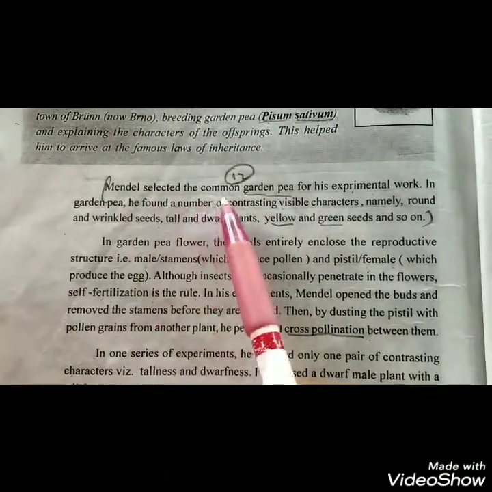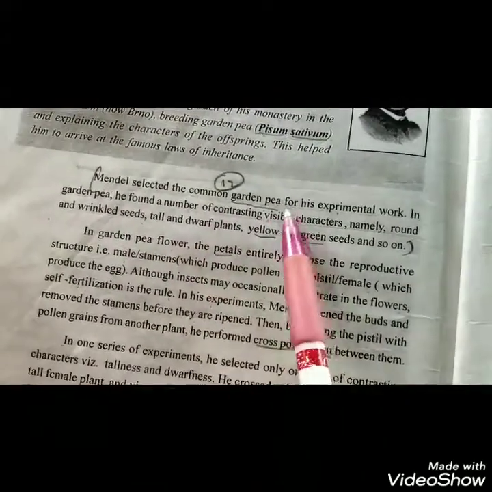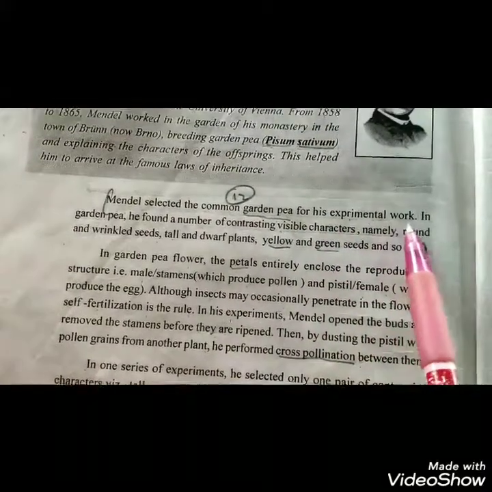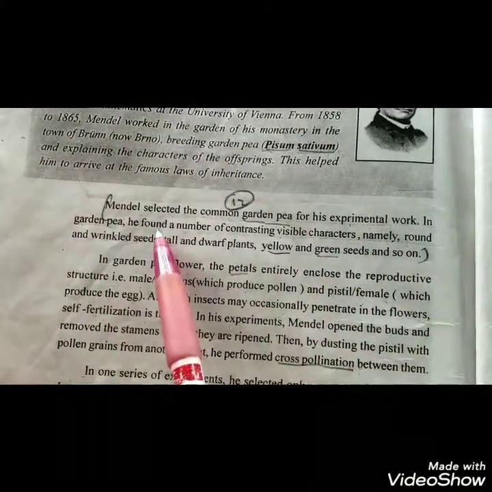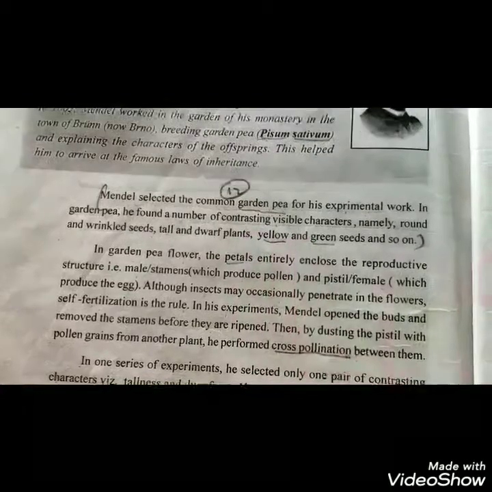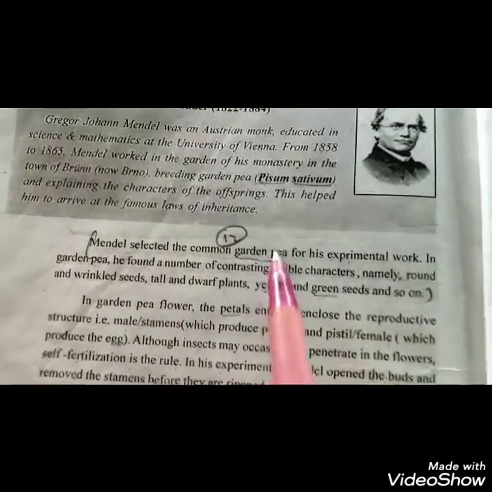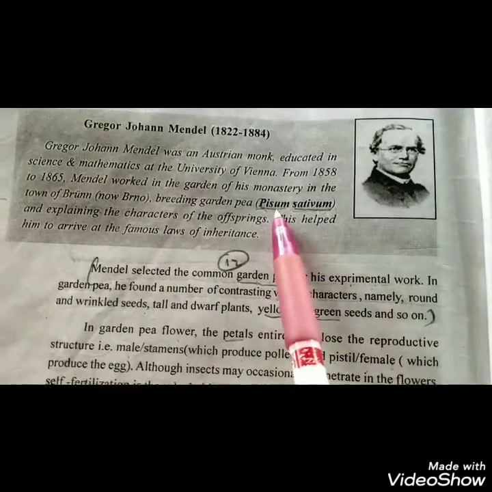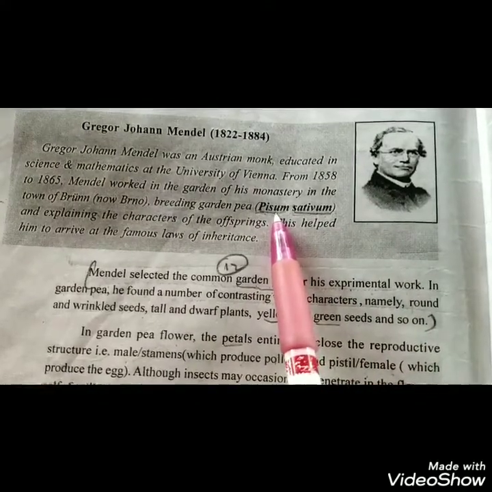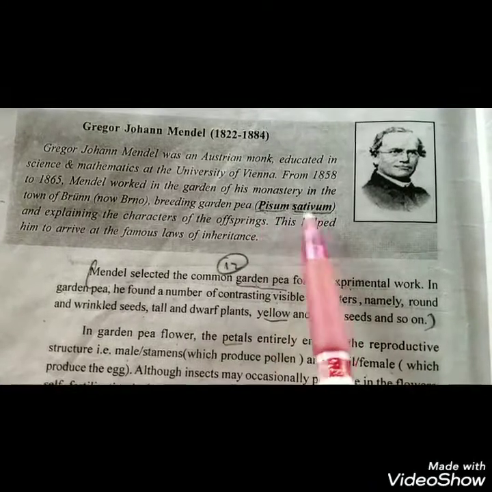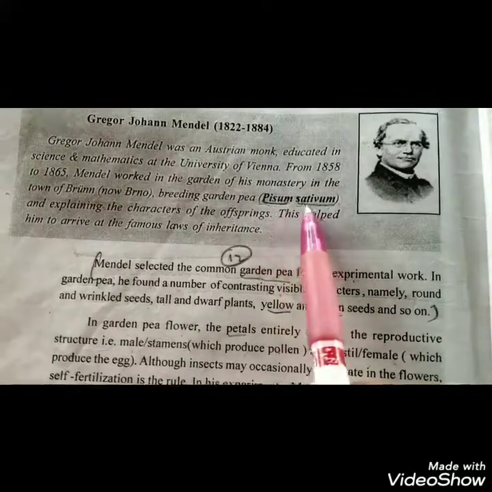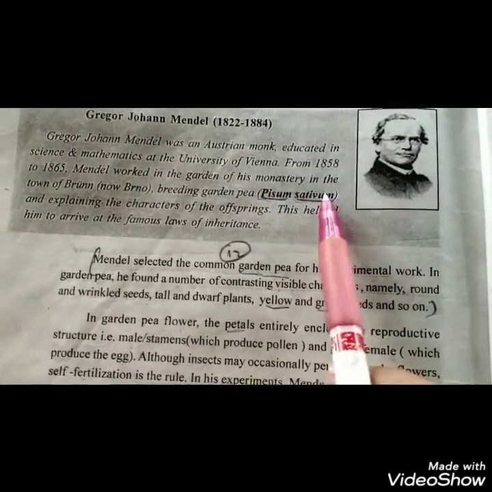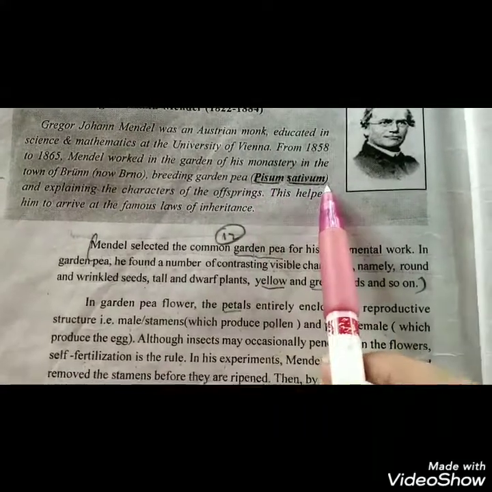Mendel selected the common garden pea for his experimental work. In the garden pea, he found a number of contrasting visible characters. For his experiment, Mendel selected the garden pea. Garden pea, scientific name is Pisum sativum. So when we write in the notebook, it should be underlined separately. The genus and the species should be underlined separately.